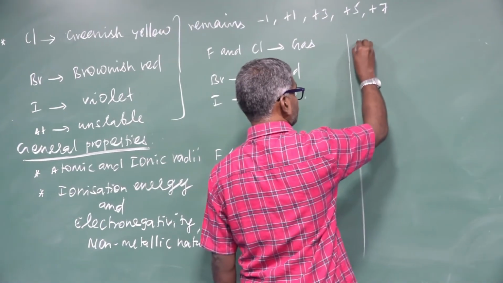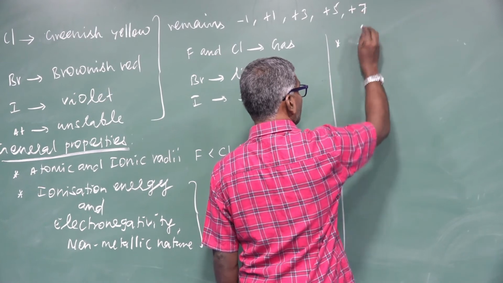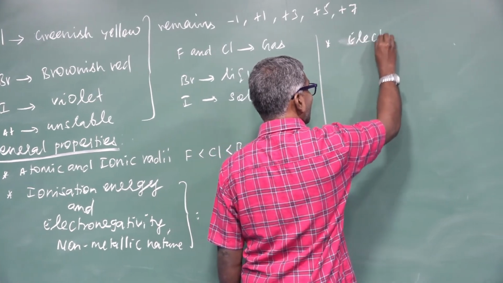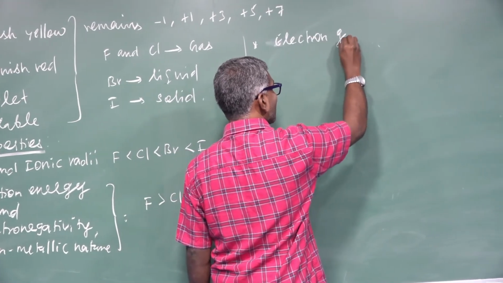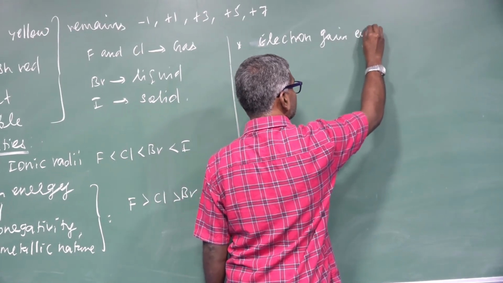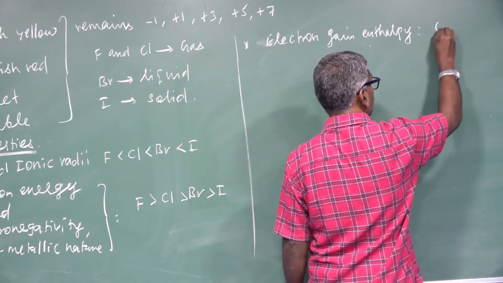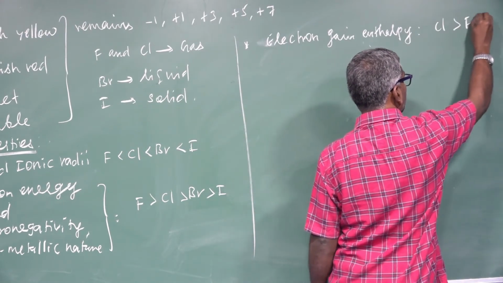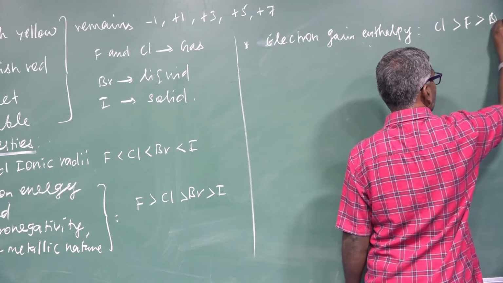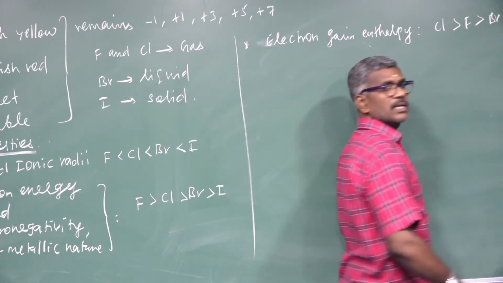Next one, electron affinity, that is electron gain enthalpy. Order: chlorine greater than fluorine greater than bromine greater than iodine.